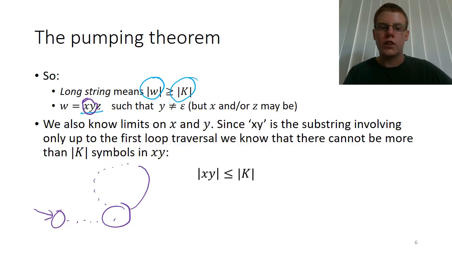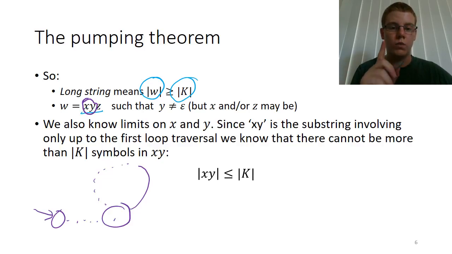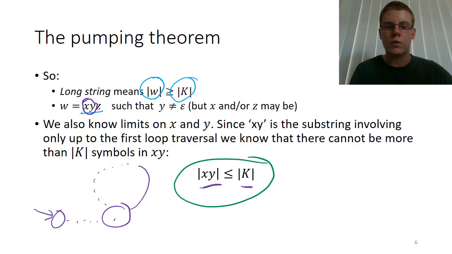So because we've visited only the one state more than once, and every other state we've only visited once, we know that there cannot be more symbols in XY than there are states in the machine. So we have this limit on XY, which is that the length of XY is less than or equal to the number of states in the minimum DFSM, which we're going to denote later by lowercase k.